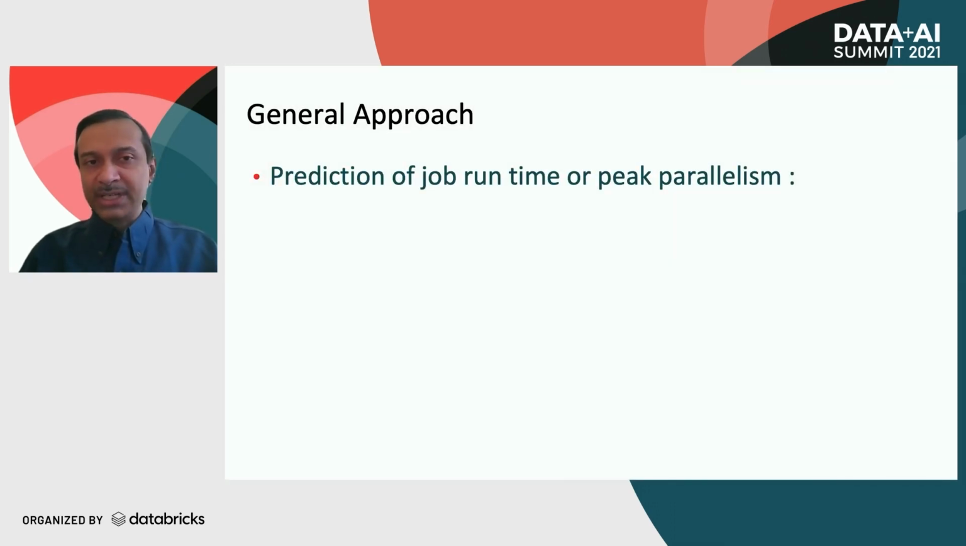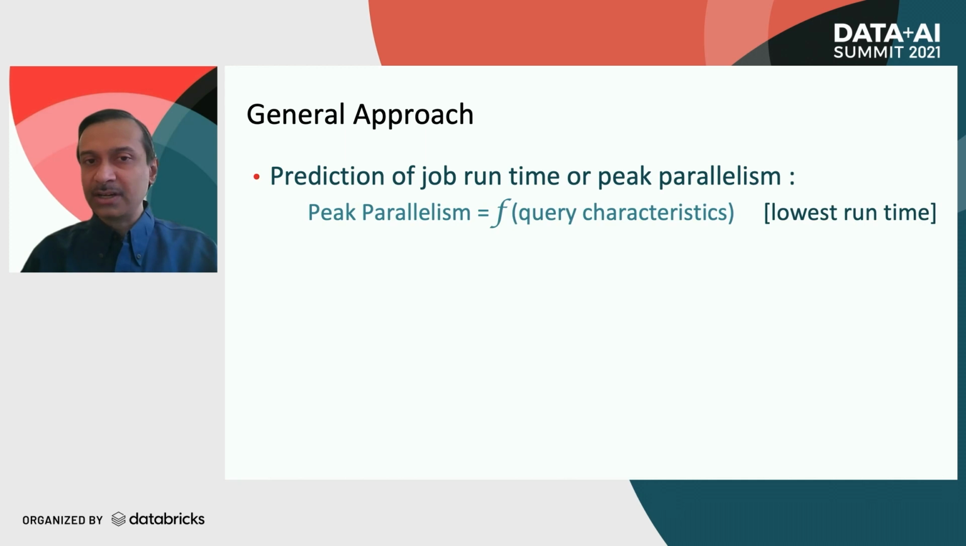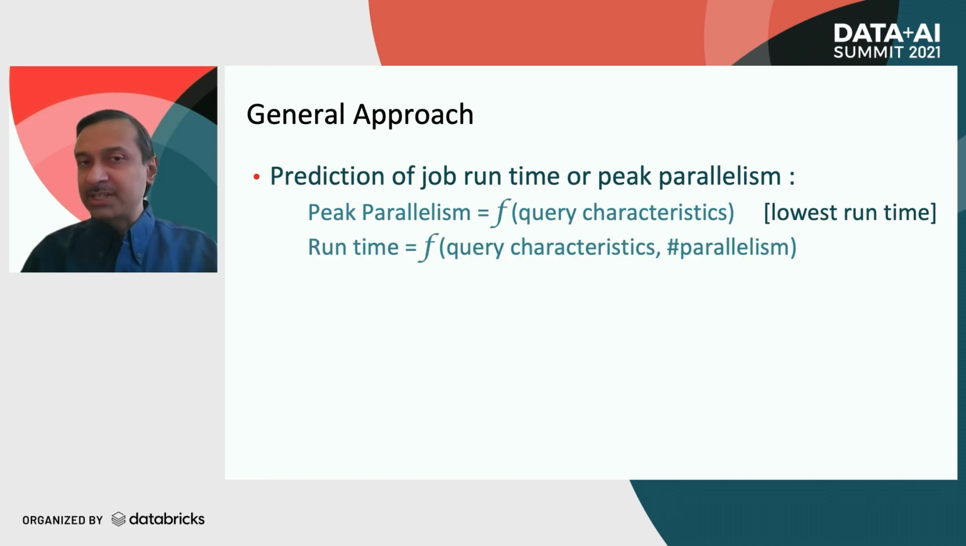Our approach is to predict the job's peak parallelism as a function of its characteristics, or a job's runtime as a function of its characteristics and amount of parallelism. In this talk, by a job, we mean an analytics query, and we'll be using the term job and query interchangeably. Why we are interested in peak parallelism is that ideally, at that point, the job would have the lowest runtime, and any further resource allocation would be wasteful. But we may be able to achieve the same runtime at a lower amount of parallelism, and in some cases, if there are overheads associated with high parallelism, we might actually be able to improve the runtime at lower parallelisms.